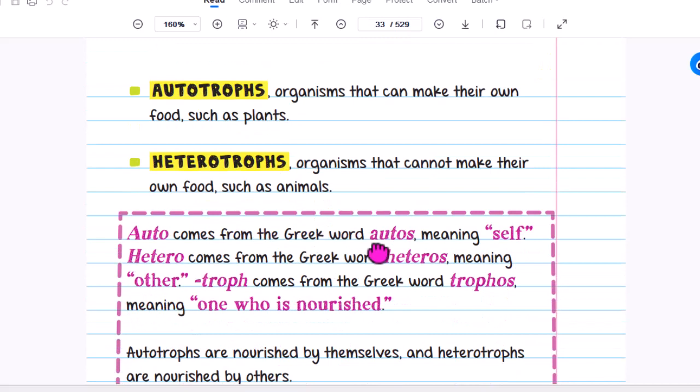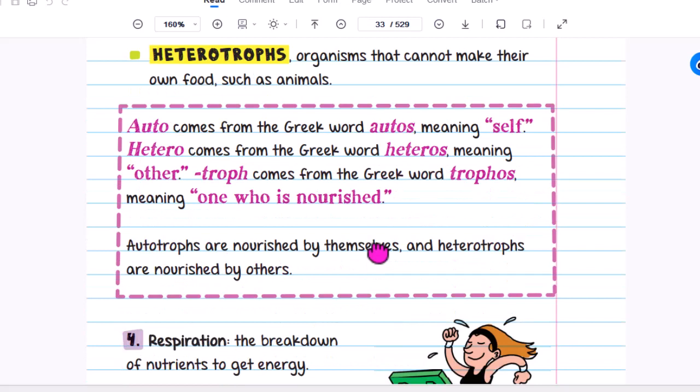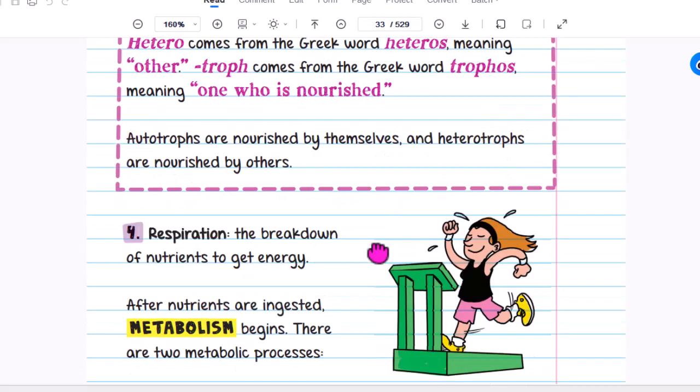Autotrophs are organisms that can make their own food, such as plants, in the process of photosynthesis. Heterotrophs are organisms that can't make their own food, such as animals. Auto comes from the Greek root autos, meaning self. Hetero comes from the Greek root heteros, meaning other. Troph comes from the Greek root trophe, meaning nourishment. Autotrophs are nourished by themselves, and heterotrophs are nourished by others.